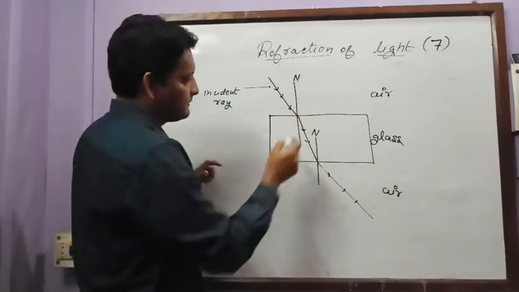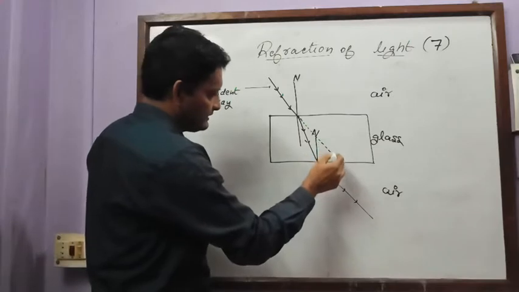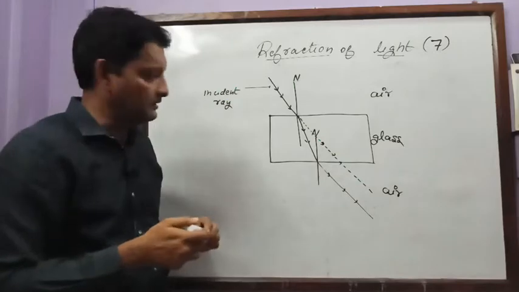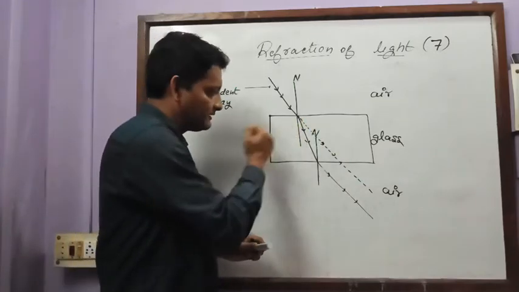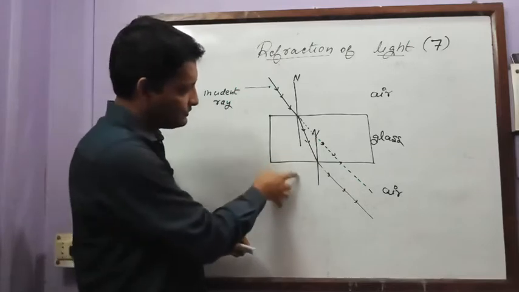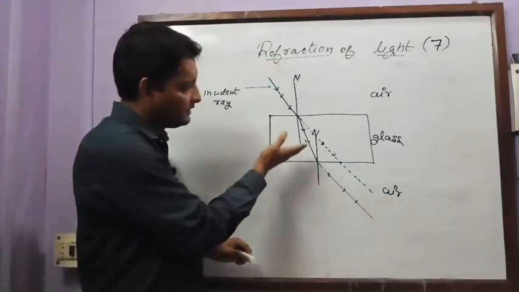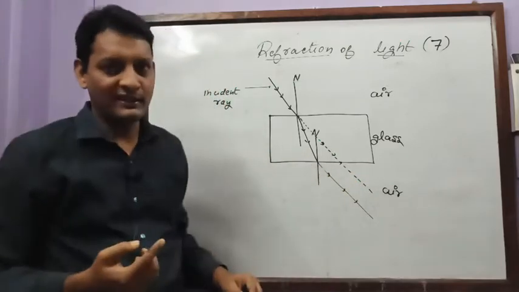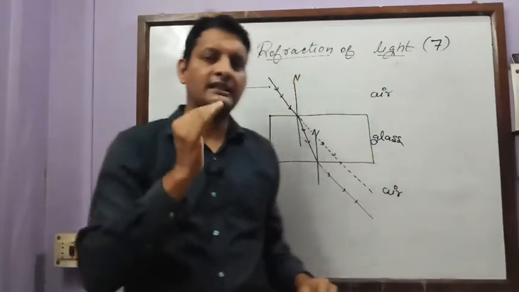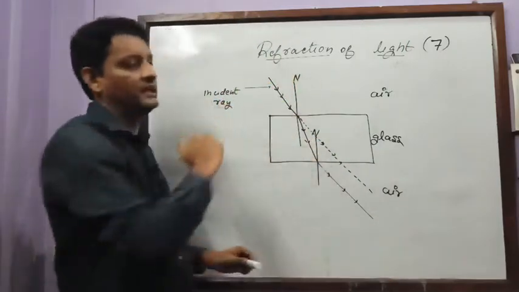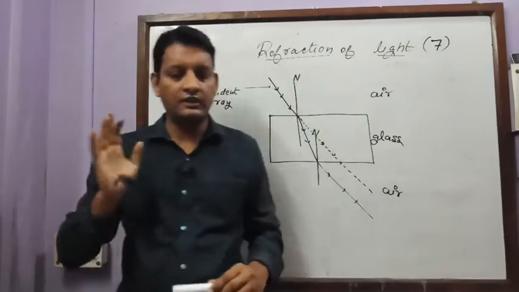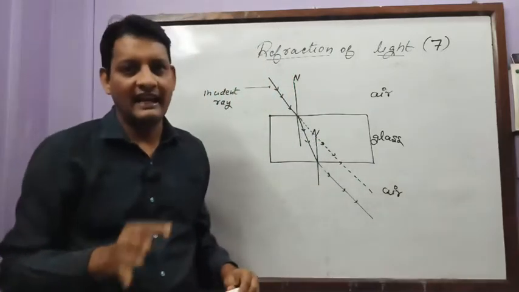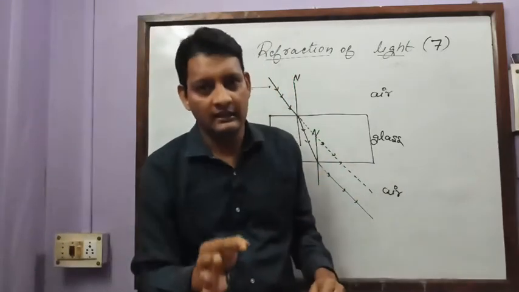So when light travels from air medium to glass medium, you see this bending takes place. Light is supposed to travel like this, but when it enters into glass medium it bends. Am I right? So here one more observation you can see. When the light travels from glass medium to air medium, again there is a bending of light. So my dear student, this bending of light as it travels from one medium to another medium is called refraction. So refraction is a very simple phenomenon. What is it? It is the bending of light rays as they travel from one medium to another medium.